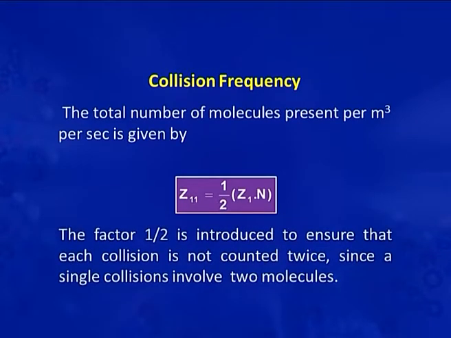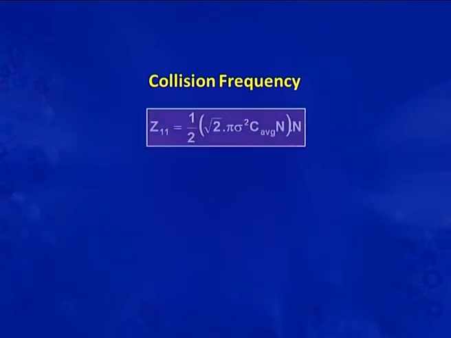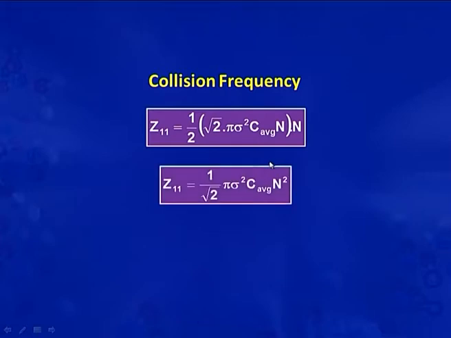The factor 2 is introduced to ensure that each collision is not counted twice, since a single collision involves two molecules. So, the equation is Z11 is equal to 1 by 2 into root 2 pi sigma square into C average into N into N. Now, the equation will be Z11 is equal to 1 by root 2 pi sigma square C average into N square.